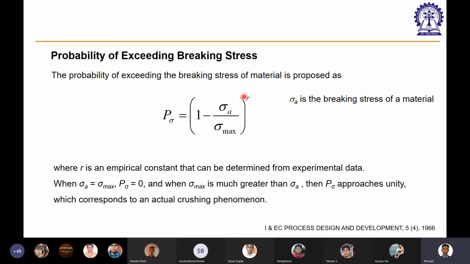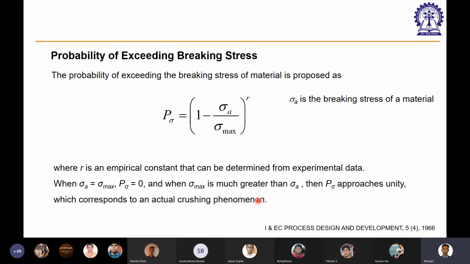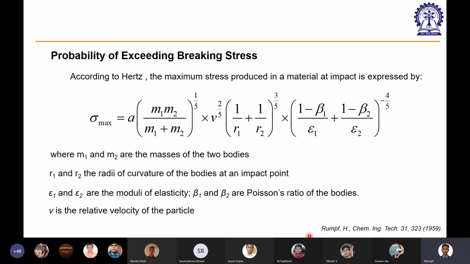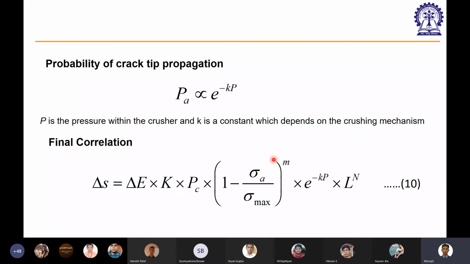This R is something which people found from experiment. This part is quite simple to understand, but the expression of sigma max came from solid mechanics, so I'm not going into the derivation of this term. How they performed the experiment and all these things are mentioned in this paper, which I'll share with you, no problem. And the third one is, now you have a crack inside the particle.